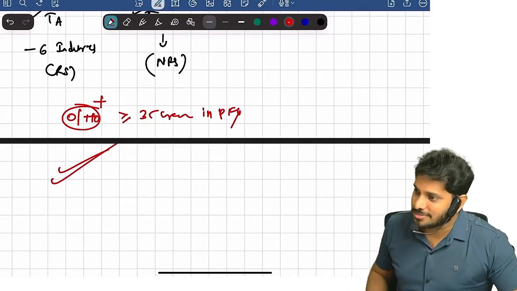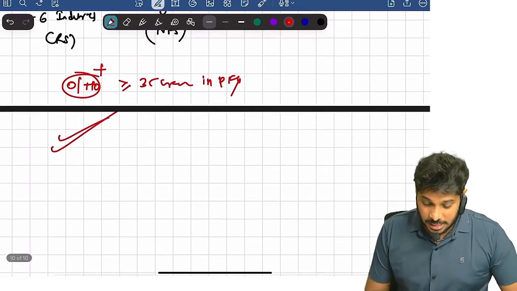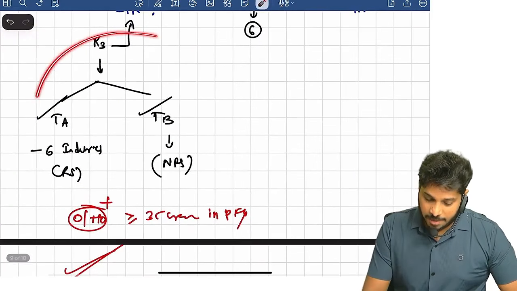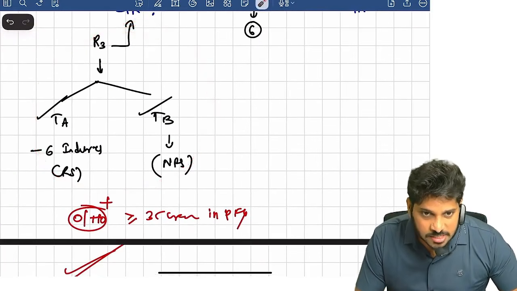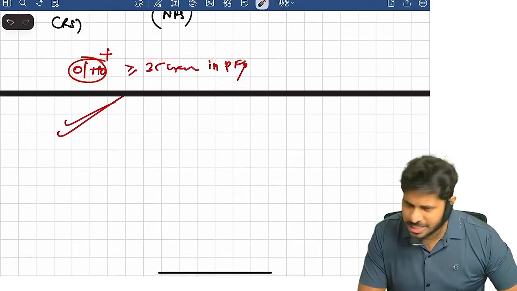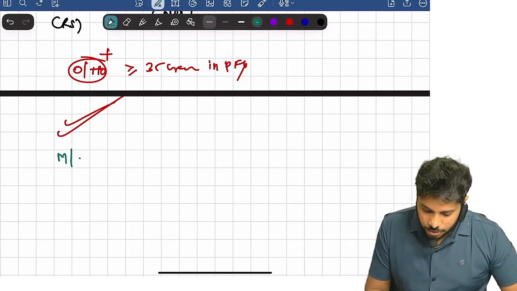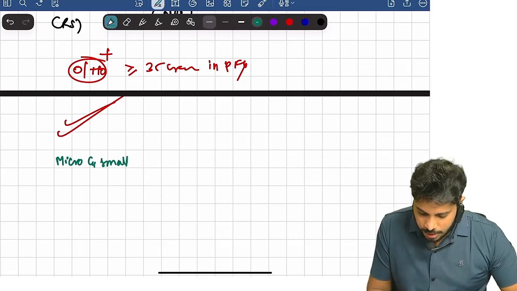Are you clear? Now there are some companies which, even though they are manufacturing rule number 3 products and services, and even though their turnover is more than 35 crore, are still exempted. Micro and small, only these two, not medium.